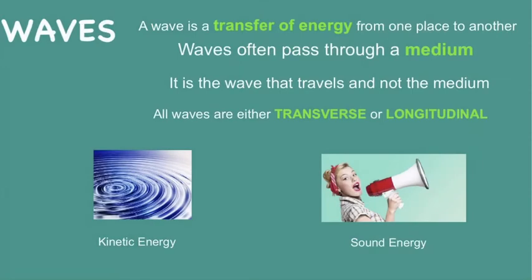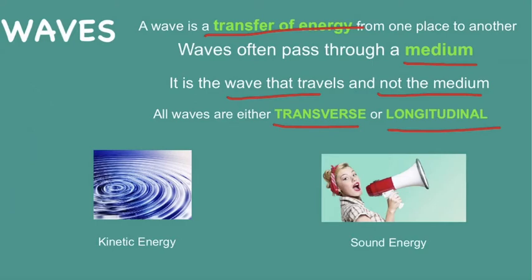So let's just mention what is a wave in general. The main definition is that a wave is a transfer of energy from one place to another, and these waves often pass through a medium. So what is the medium? It's a material that the wave passes through. This could be solid, liquid, and gas. Most waves will pass through a medium, but not always. We'll come on to that later. And the most important thing to know about the medium is that it is the wave that travels and not the medium. And all of our waves are one of two types. We either have a transverse wave or a longitudinal wave.